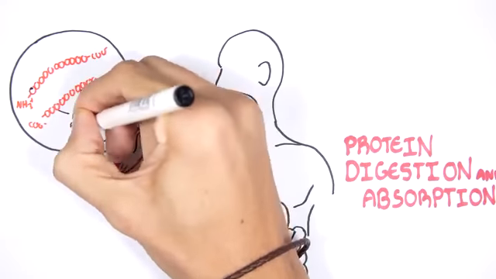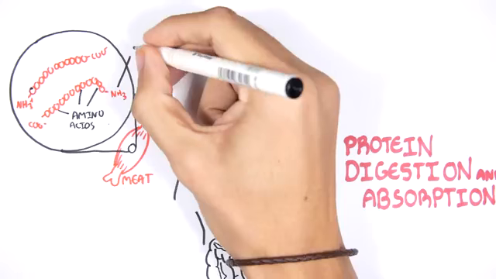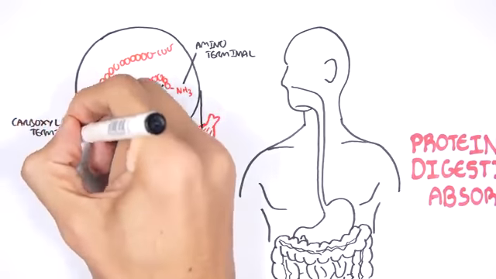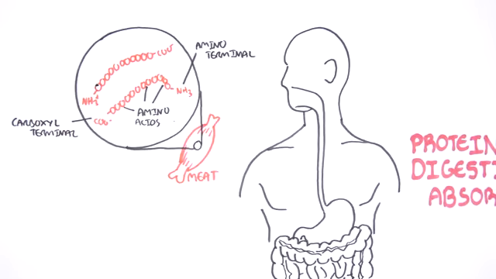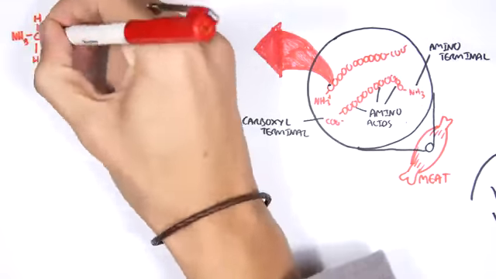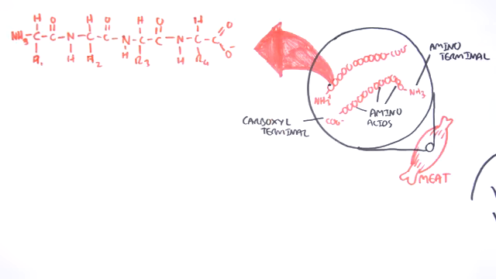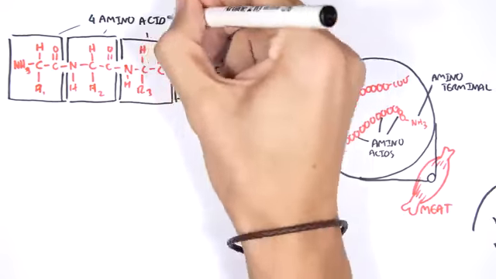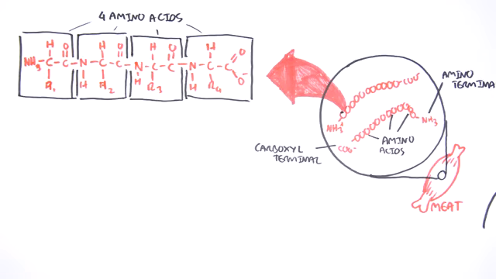Proteins have an amino terminal where the amine group is, and then they have a carboxyl terminal where the carboxyl group is. If we were to look at the biochemical structure of a protein, here, for example, we have 4 amino acids linked together. Each amino acid has an amine and carboxyl group on them.